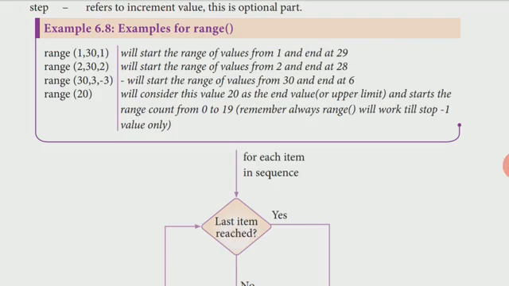Then the next example they gave is range of 20. Here they gave only the upper limit, that is the last value, the final value, the stop limit, the stop value. So always the numbers will start from 0. So from 0 to 90 it will give the numbers with the default increment value of 1.